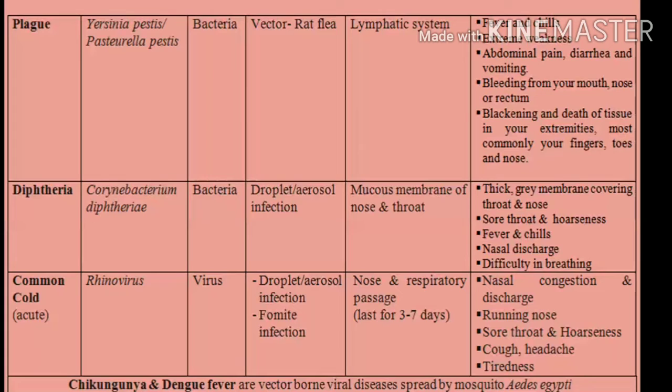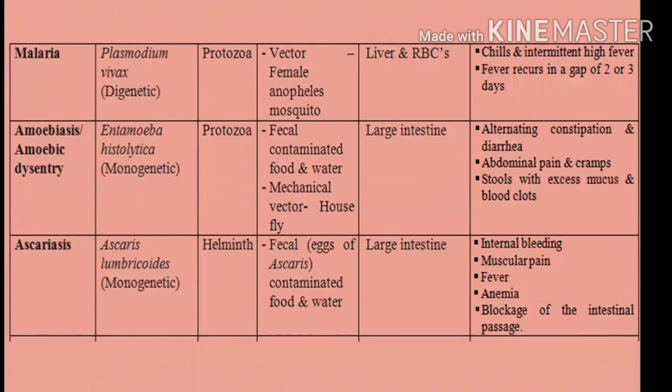Moving on to the protozoan disorders. The first one is malaria. The causative agent is the very common form, Plasmodium vivax, which is a digenetic parasite. What is a digenetic parasite? It requires two hosts to complete its life cycle. One is man and the other one is its vector, the female Anopheles mosquito. The site of infection is the liver and the RBC, and malaria is characterized by fever and chill. The fever is intermittent high fever, that is, fever occurs in a gap of 2 or 3 days depending on the type of malaria.